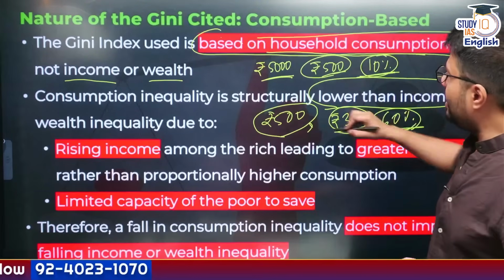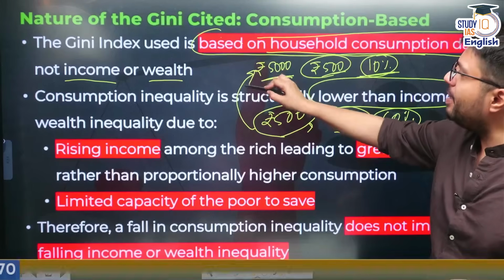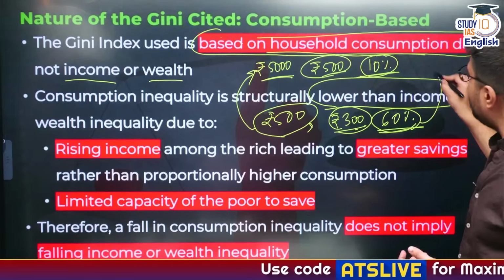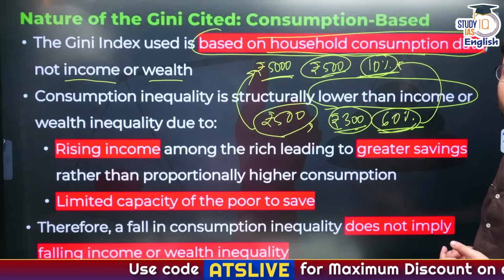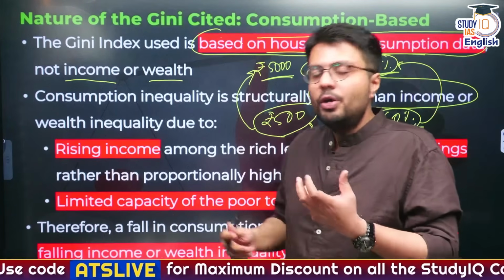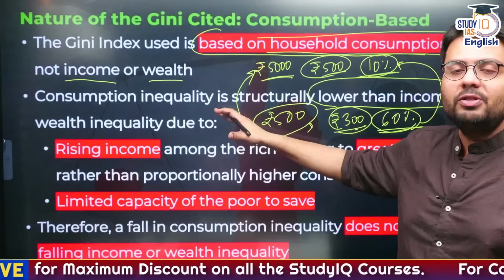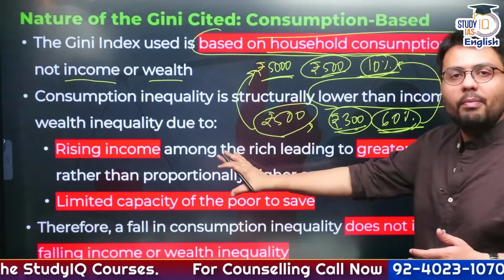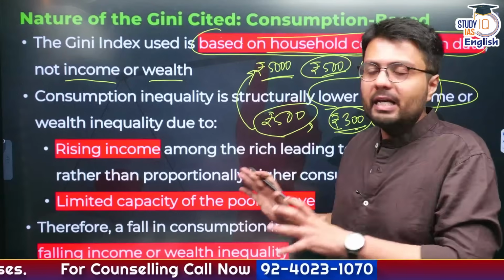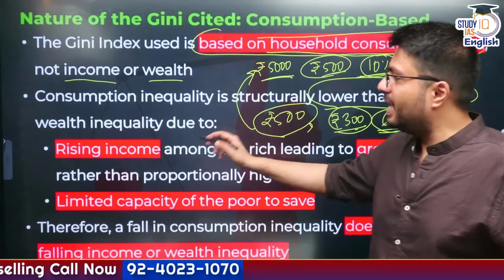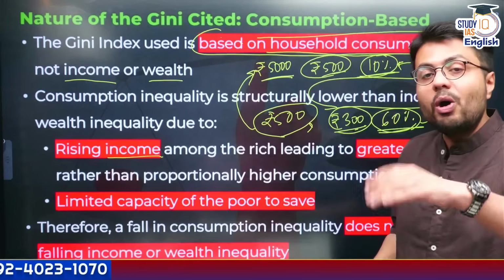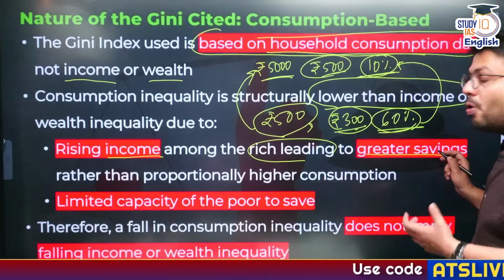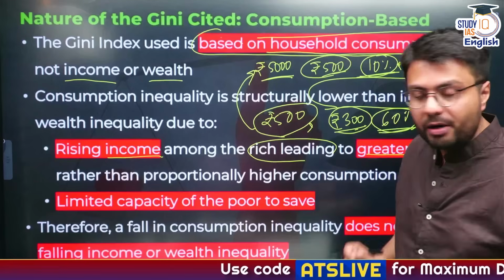So as you can understand, as a household becomes more prosperous, the smaller the share of money that it will spend on food items. So that is why consumption inequality, structurally, happens to be lower than wealth or income inequality. And this is because of many reasons, because as your income rises, richer people spend more on their savings rather than on consumption requirements, right?